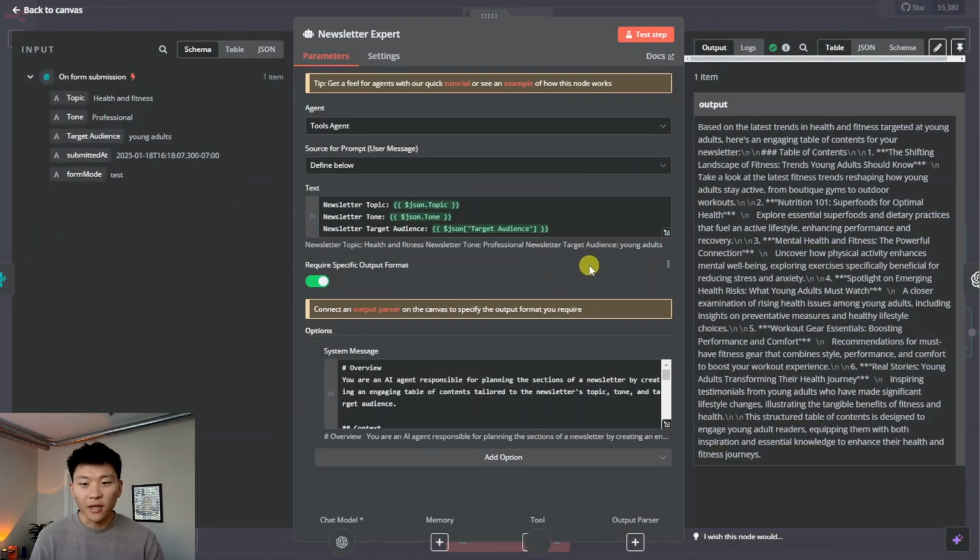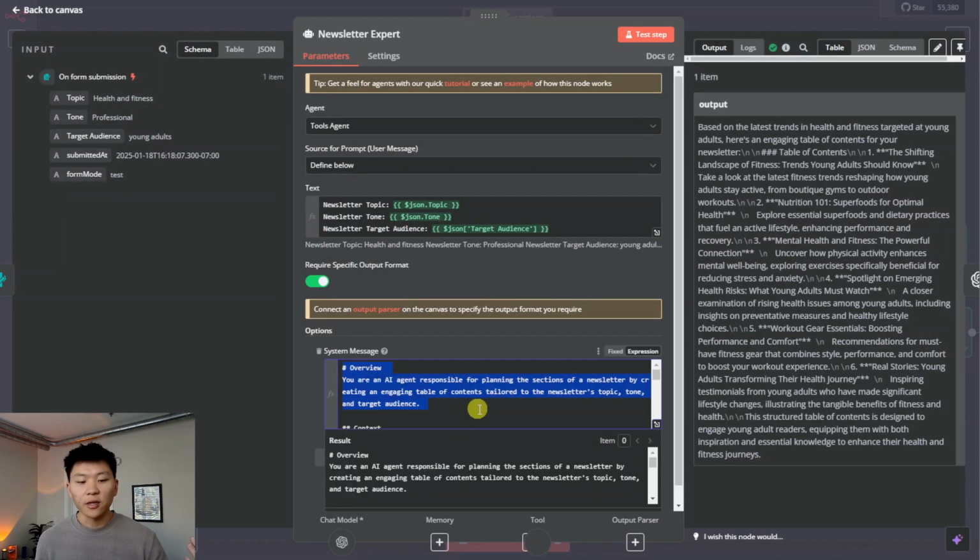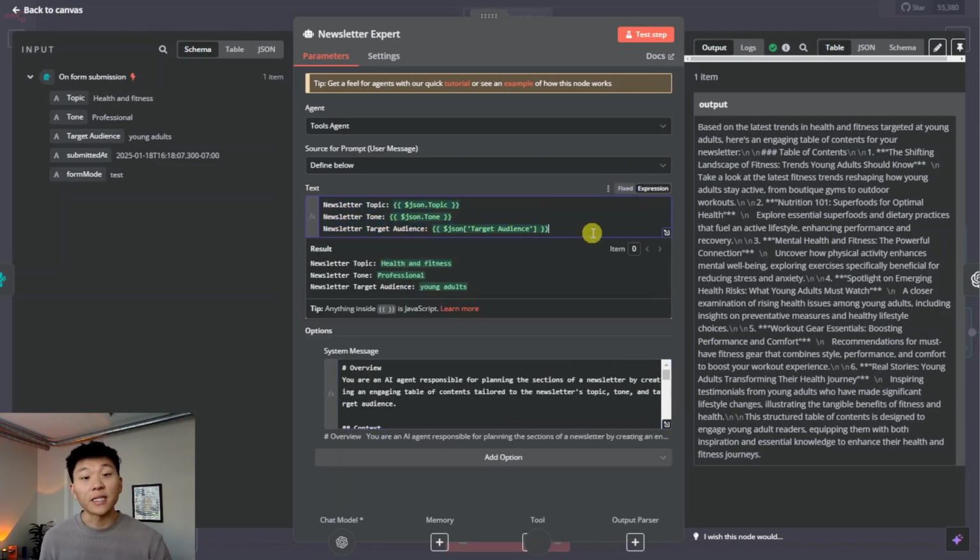So real quick, if you don't understand the difference between a user message and a system message: the system message is down here. This is the instructions that we're prompting the agent with, how to act, its role, its instructions. This is just the way that you're doing things. And the user message is the dynamic input that we're feeding in based on the form response. So as you can see here, we are giving the newsletter expert the topic, the tone, and the target audience.